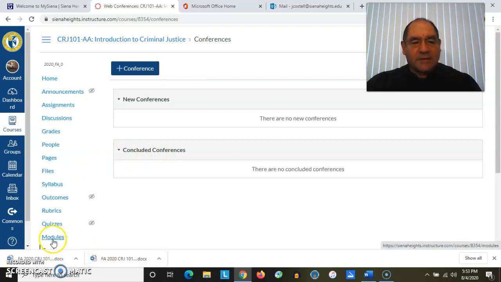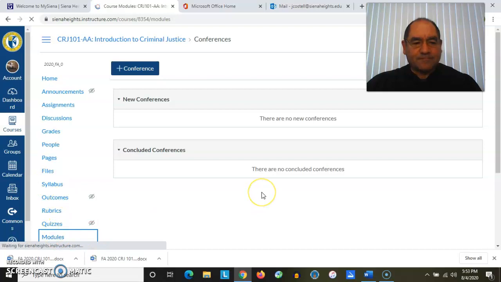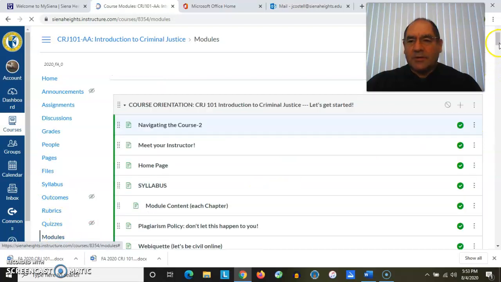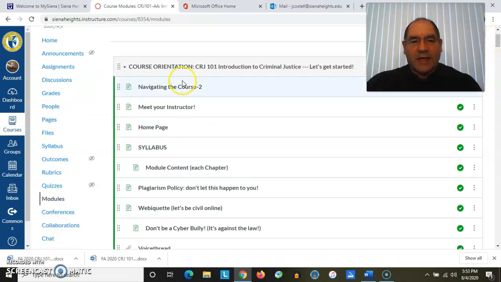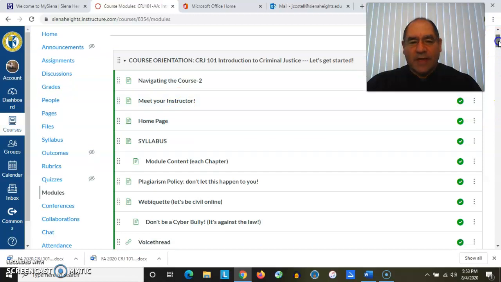So let's go back to modules. And here you see a page full of a bunch of different entries, from navigating the course to meet your instructor, homepage, syllabus, you see all of that.